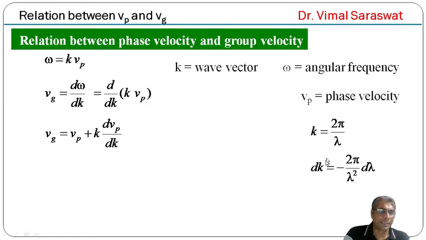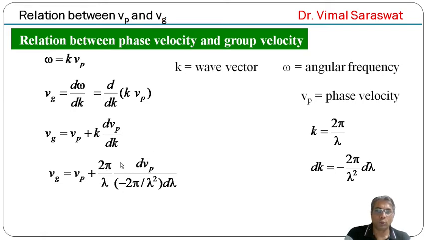So its differential dk equals −2π by λ² into dλ. So k is replaced by 2π by λ and dk by −2π/λ² dλ.